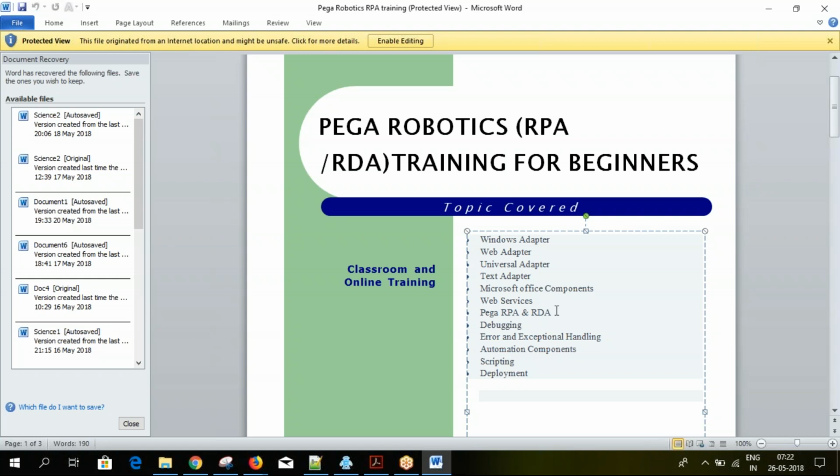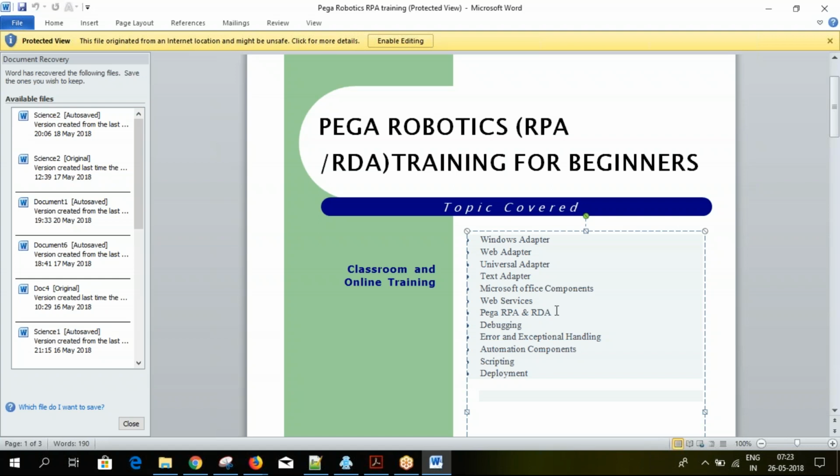Okay, next is Pega. How are you going to integrate with Pega? In Pega we have two different things, RPA and RDA. What is the basic difference between RPA and RDA? Any idea? Have you heard about them before? No, Mukesh. RPA heard, but RDA not. Normally these are robotic process automation and robotic desktop automation.